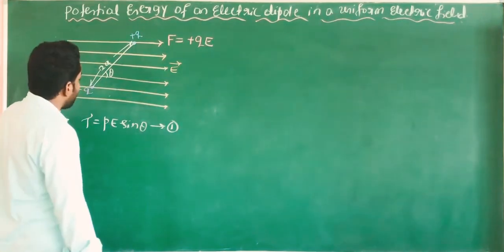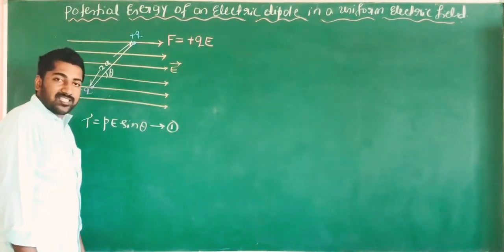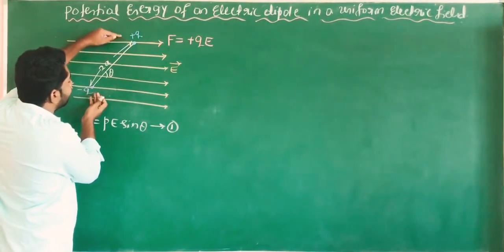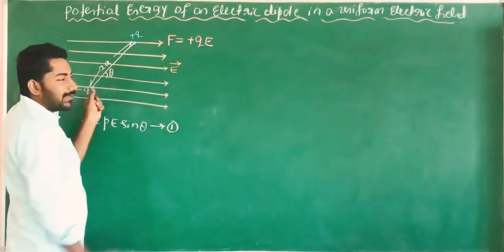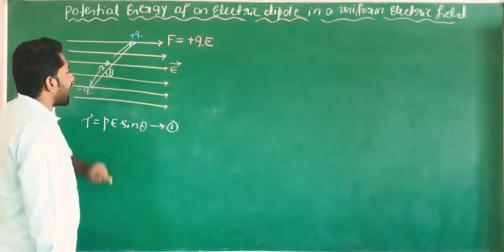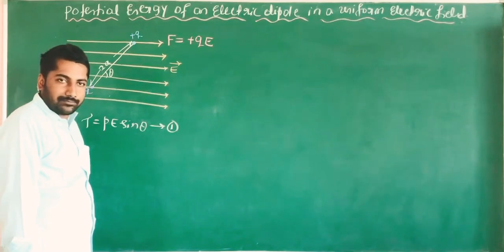Here some amount of work must be done to rotate this electric dipole against the electric field, which makes a certain angle theta.